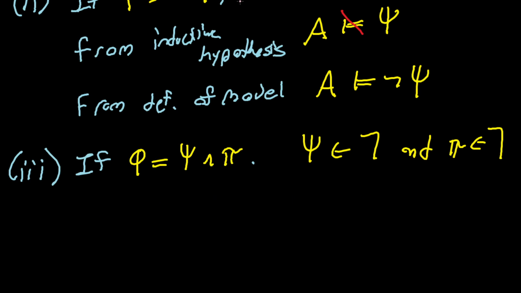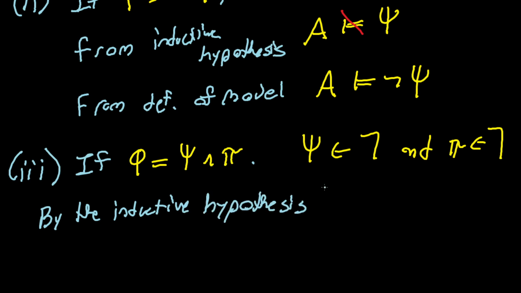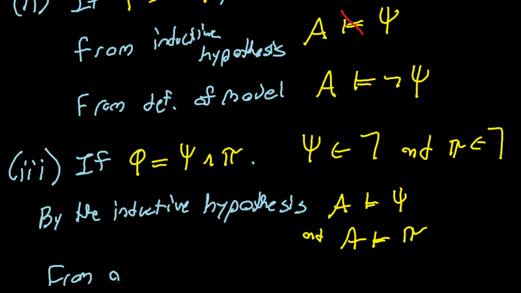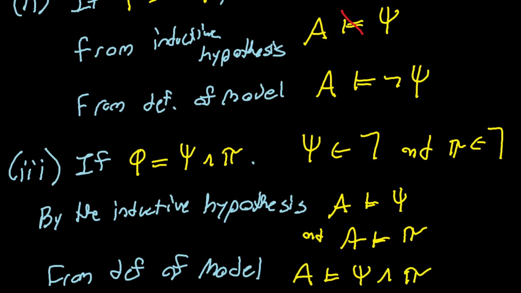But now, by the inductive hypothesis, A models psi, and A models pi. So same proof from the definition of a model, that of course implies that A models psi and pi. And that is it. That's our big QED box.